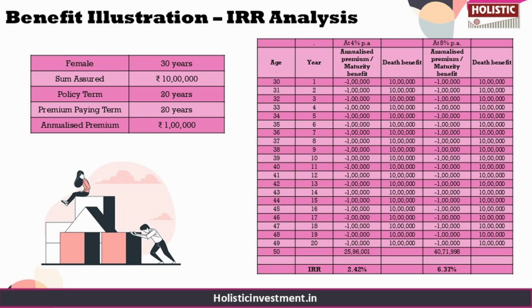With an 8% return, which is the best case scenario, you can see the estimated fund value is 40.71 lakhs, providing an IRR of 6.37% as per the SBI Life eWealth Plus Plan Maturity Calculator, which is also comparable to a debt instrument returns.